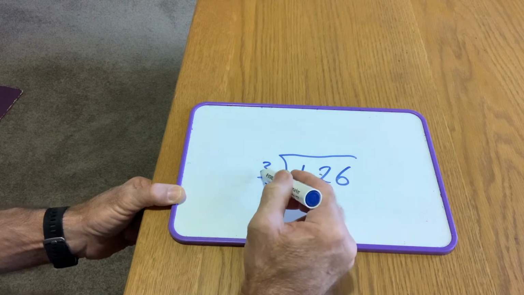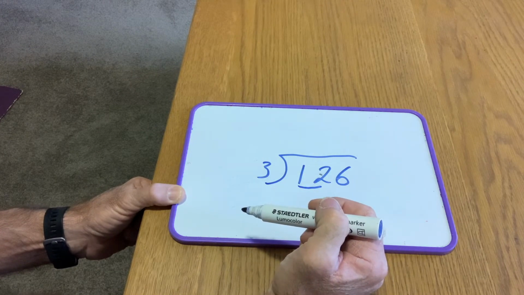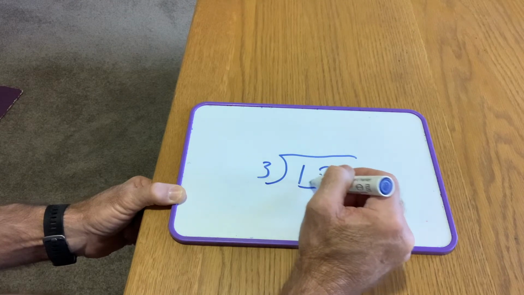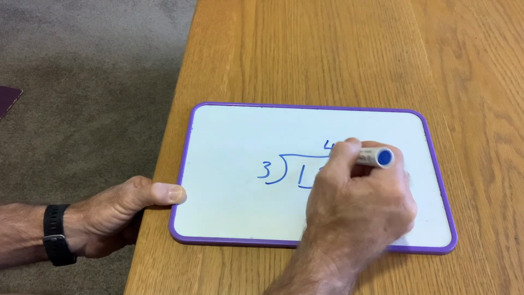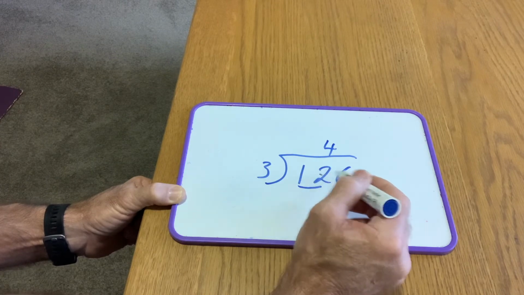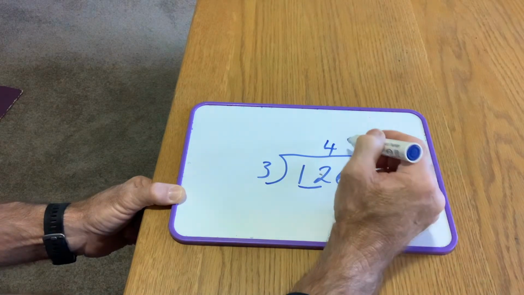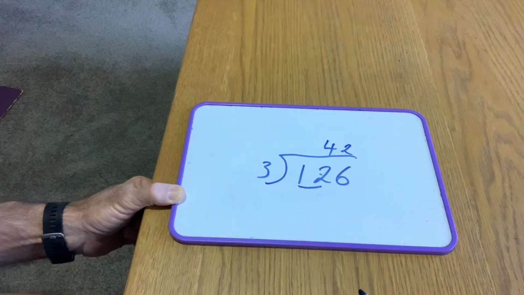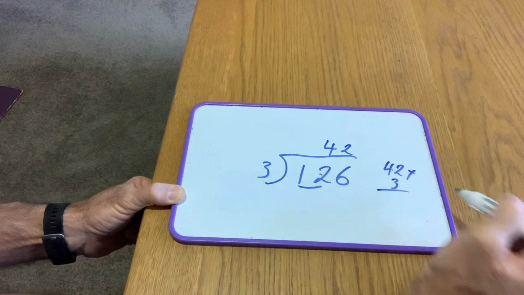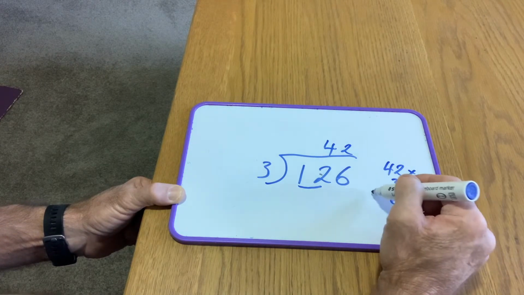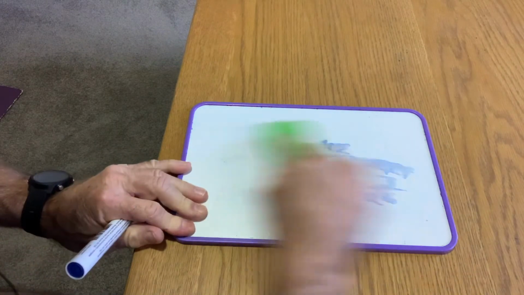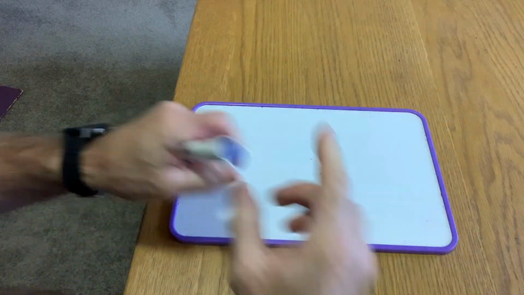12 divided by 3, it's much easier to talk like that, is 4. So I don't put it above the 1, I put it above the 2. So that shows that I used both of these numbers. 6 divided by 3 is 2. So I put that there, and I could use multiplication to check it. 3 times 2 is 6, 3 times 4 is 12. There's my answer.